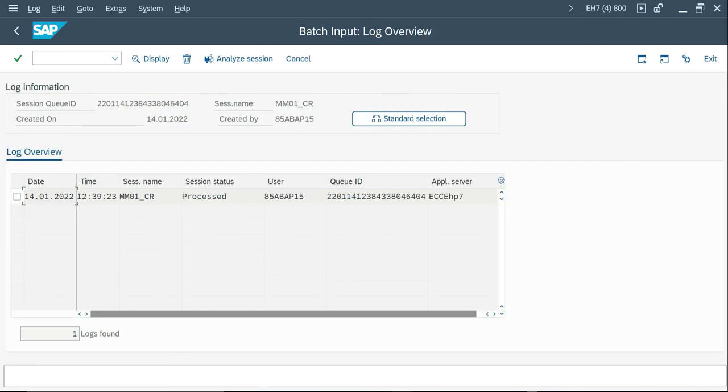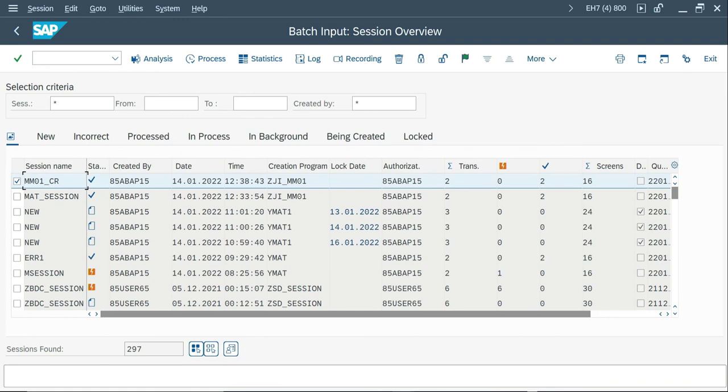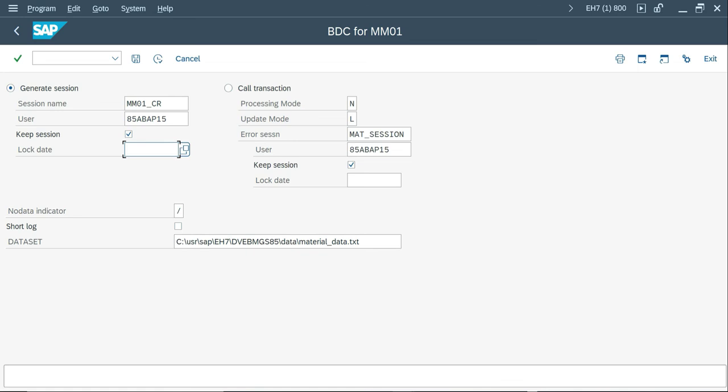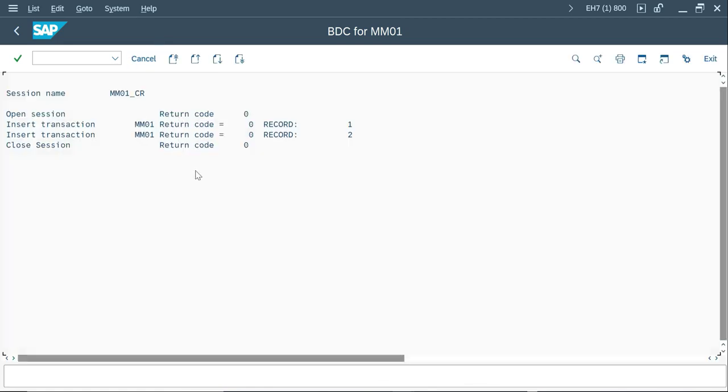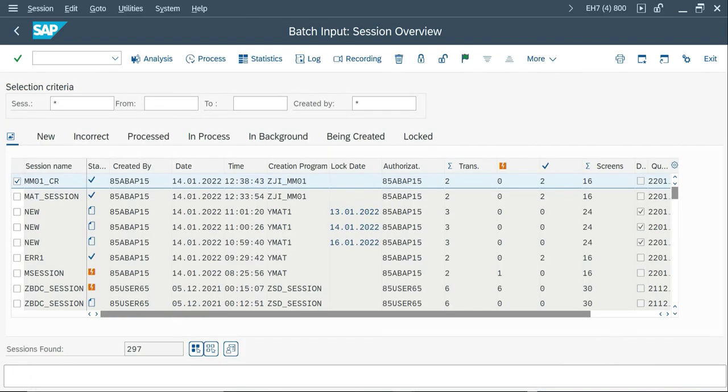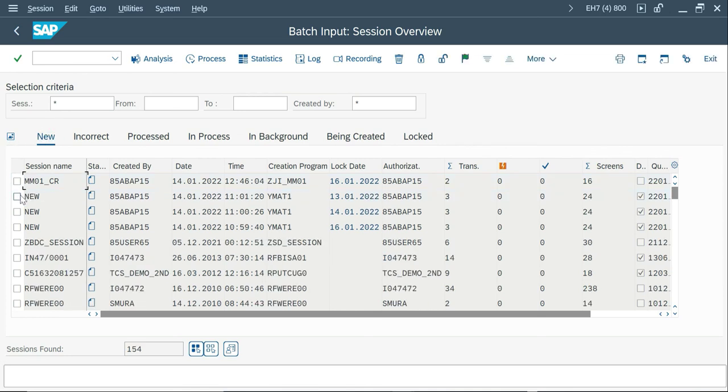Okay, so this is for the SM35 session. It's very easy for the business user also to identify what the issue is, especially if it is 1000 records. We don't want to show all the 1000 to the business user, maybe only the error records. Now the last one is I have to show you the log date. So what is the log date? Let me execute my session with the log date, maybe 16/1/2022. Same file, probably it'll come to an error once you run it in SM35. That's fine. Go to SM35, enter new, yes, there itself.